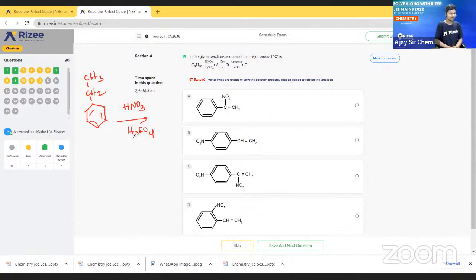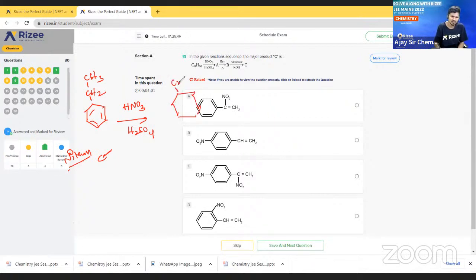What will happen? If we take HNO3 and H2SO4, it is nothing but nitration. In nitration, NO2 will attack at the para position, and it can also attack at the ortho position.